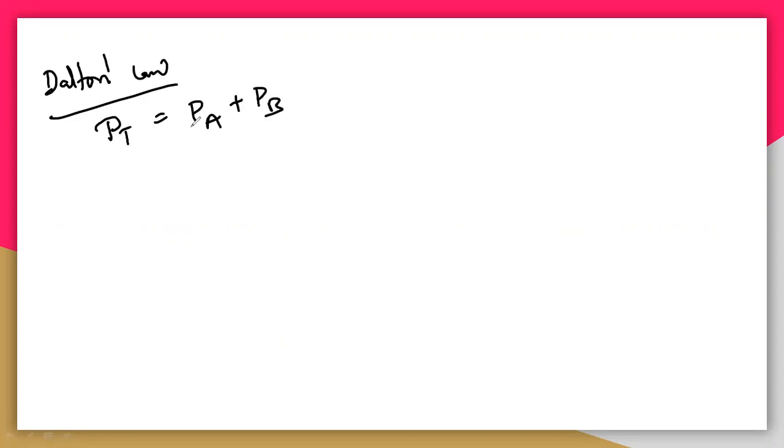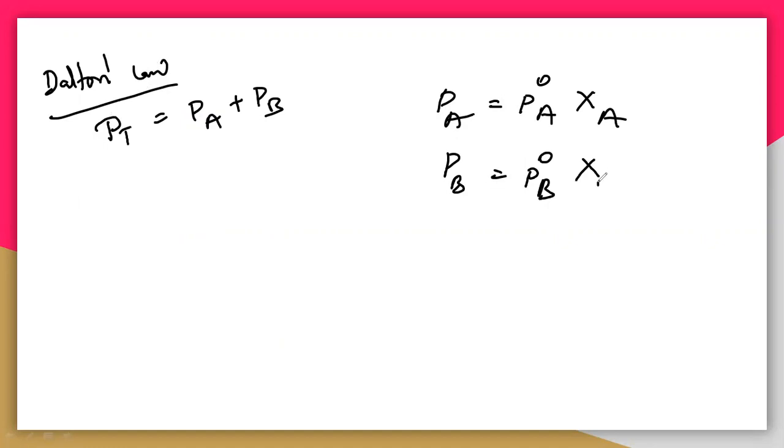That is, the total pressure of a solution is equal to the individual pressures of PA and PB. We have calculated that PA is equal to P naught A zeta A and PB is equal to P naught B zeta B, according to Raoult's law.